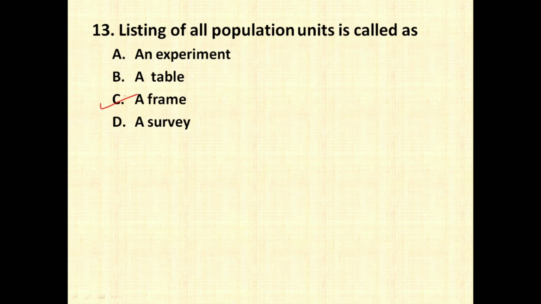A sampling frame is nothing but a list of all the population under study. For example, a telephone directory where you can get all the information about the people living in an area or a city, and then from that you can select any number of samples which you are required.